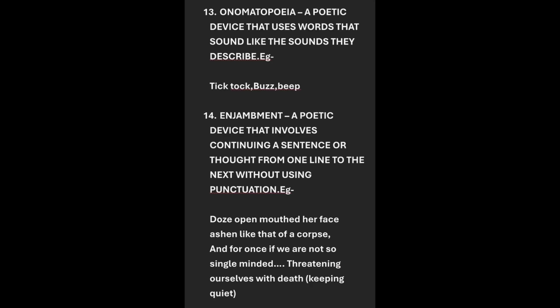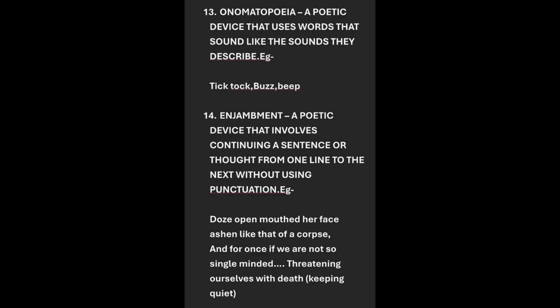Apostrophe is the next poetic device where a person who is not present is addressed. Okay, next we have onomatopoeia, a poetic device that uses words that sound like the sound they describe. For example, tick-tock, buzz, beep. Okay, sound words. Next poetic device is enjambment, a long sentence where the same thought continues.